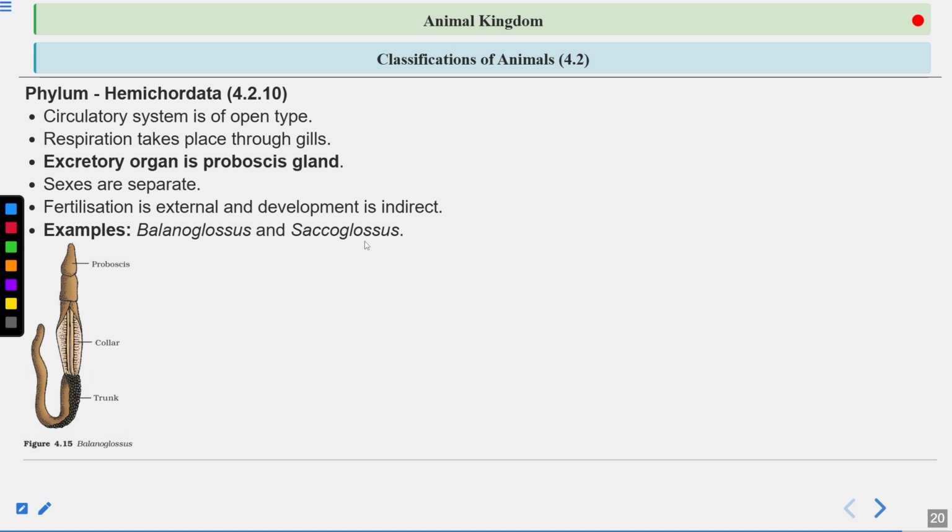You can see here the image of Balanoglossus. They have a proboscis in the front. This is the collar, which is present between the proboscis and the trunk, and this is the trunk, which is the main body. It includes all the organs as well as the organ systems.